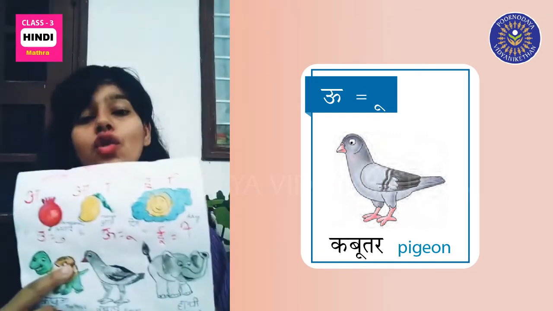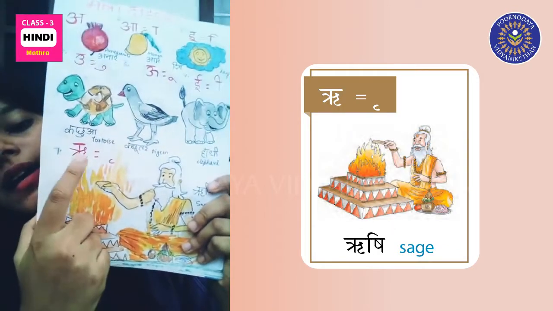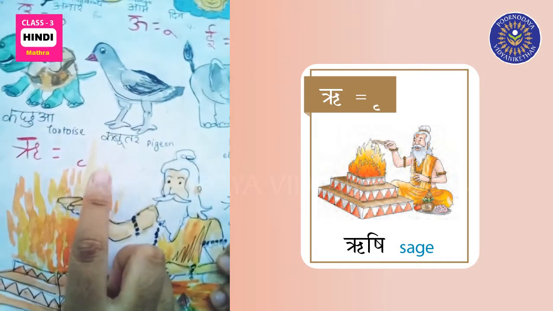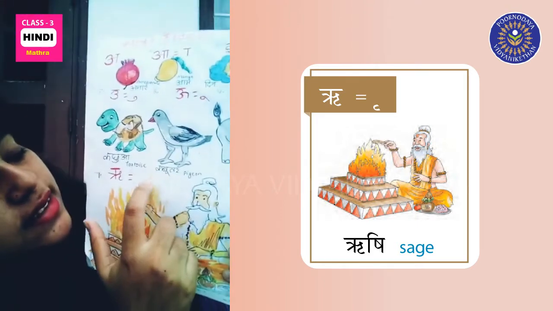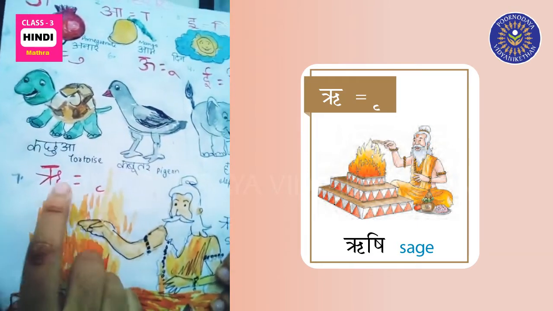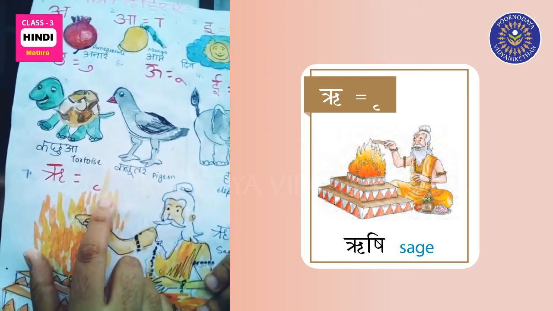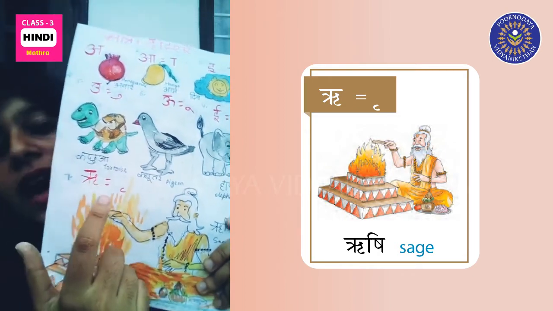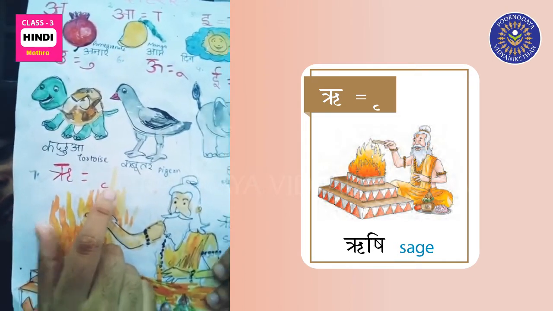So let's do the next matra. Re. So that's how you write re matra. Like this, like small c. So you write the re letter like this in the form of a matra. How does re matra come? Re matra comes like this.